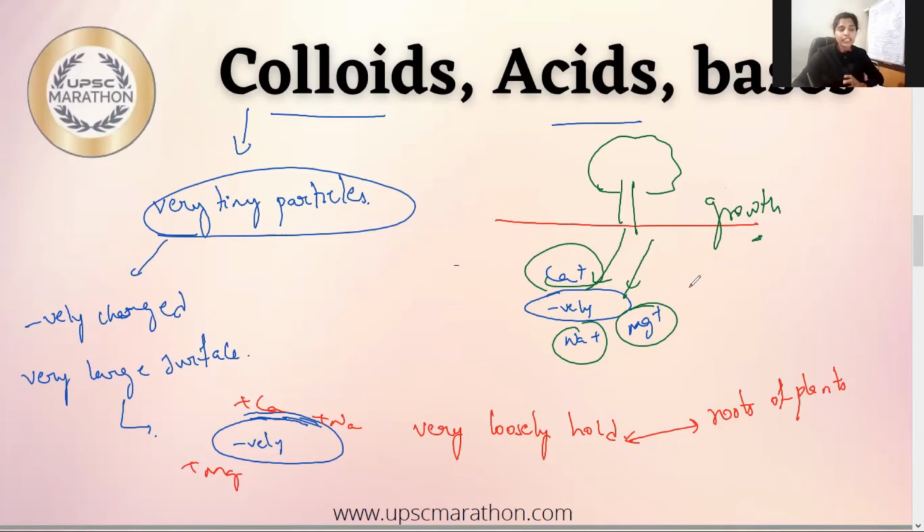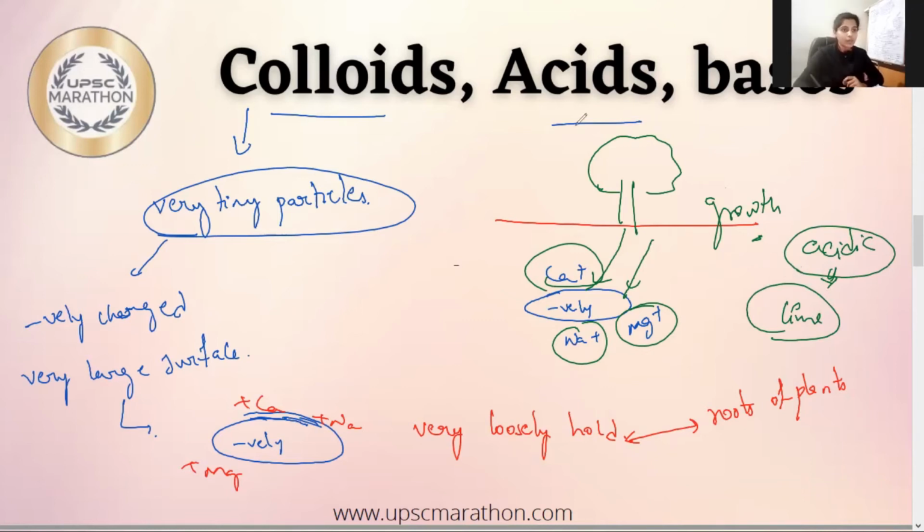So that is how your learning process should be. So this is about colloids. Now we have been taught that when the soil is acidic, we are supposed to add lime to it. But why is that so? Yes, we will add it, it will increase the soil fertility. But how does it increase the soil fertility?